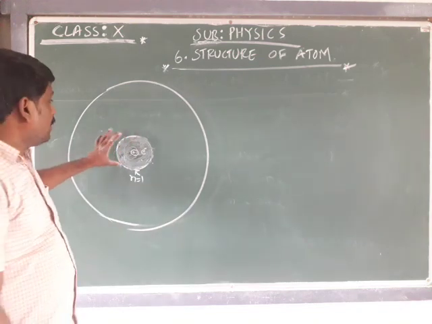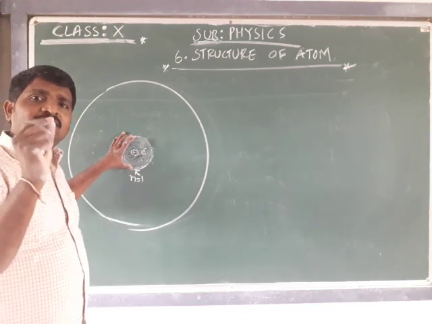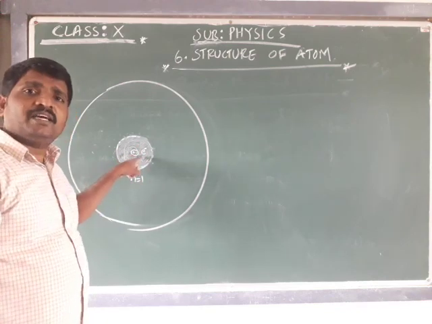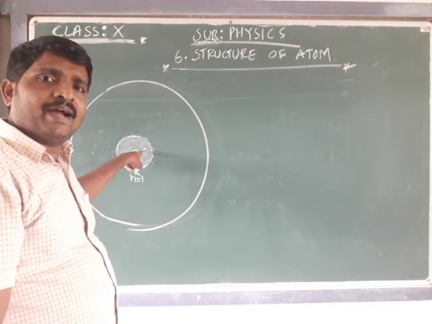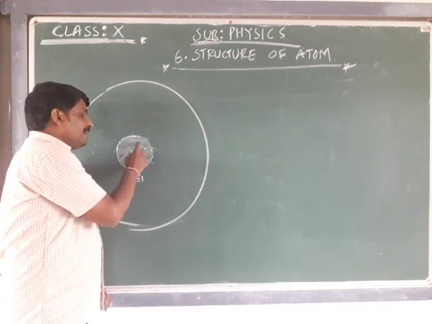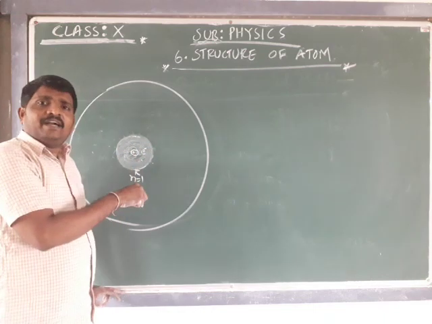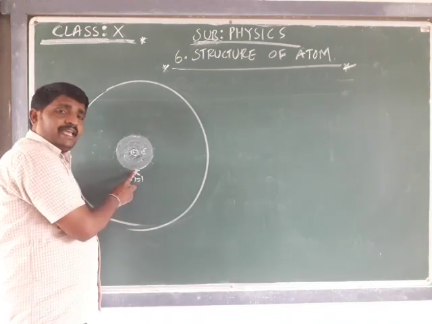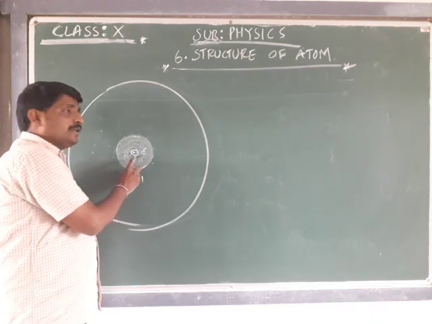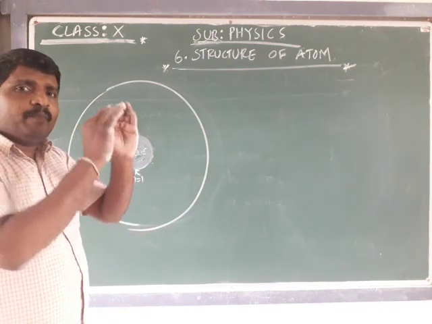The electrons are assumed to revolve in a region around the nucleus. Okay, that region has the maximum probability of finding the electron, which is revolving around the nucleus, and this region is referred to by K, where it has a reference number with the principal quantum number where n is equal to 1.